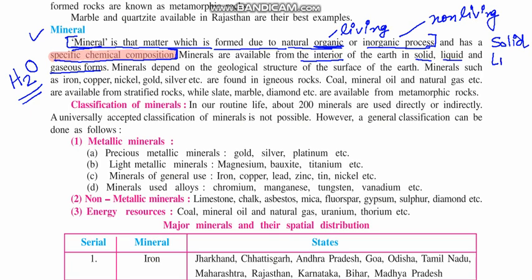The second form of matter is liquid, which is usually flowable, softer in comparison to solid. And third is gaseous. There are other forms also, but these are the three main forms of matter: solid, liquid and gaseous.